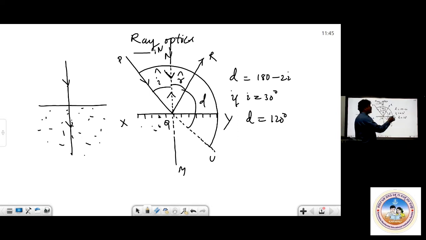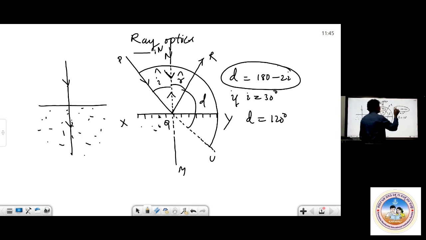Now mathematically, if you want, you check. Use this formula, I is 0. When I is 0, 180 minus 2i, the deviation is 180 degree. But one more little higher level, how they can ask questions: when a ray of light is incident at a glancing angle of 30 degree. What do you mean by glancing angle? Try to remember, this is the angle of incidence, the angle between the ray and the normal. Glancing angle means the angle between the reflecting surface and the incident ray. This is called the glancing angle.